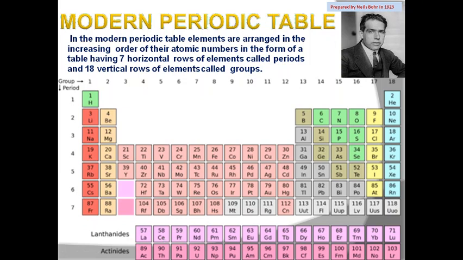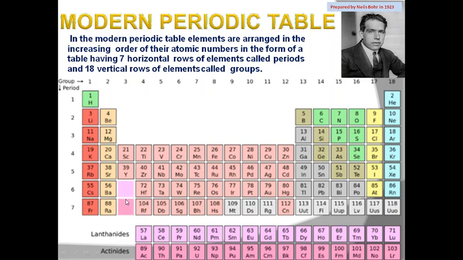The two rows at the bottom of the periodic table are lanthanides and actinides. The elements with atomic number 57 to 71 are called the lanthanide series because this series starts from the element lanthanum, and the elements with atomic number 89 to 103 are known as the actinide series because it starts with actinium.